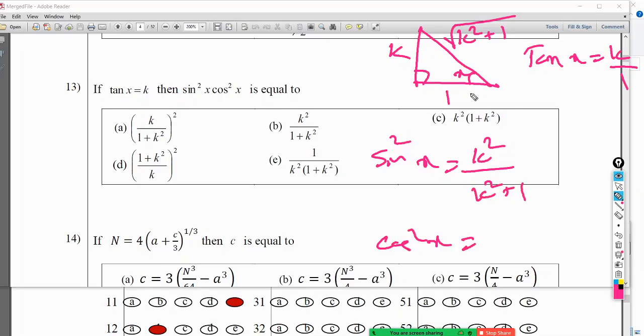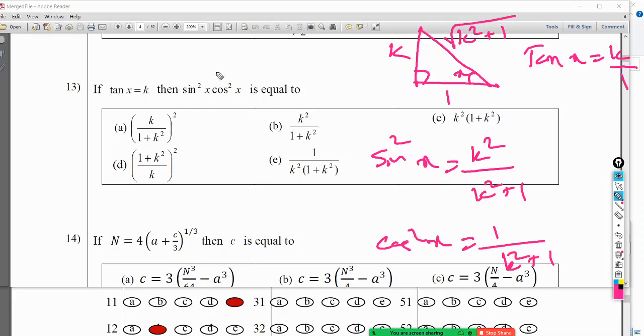Now cos x is adjacent divided by hypotenuse, but what I need is cos squared x. So that is 1 squared, which is 1, divided by hypotenuse squared, and the square root gets cancelled, giving k squared plus 1.